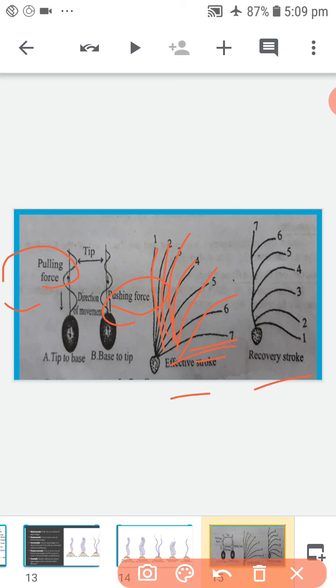Next, recovery stroke. The flagellum becomes soft and moves backwards to its original position. It is called the recovery stroke.